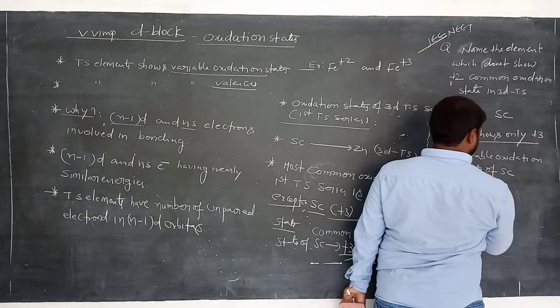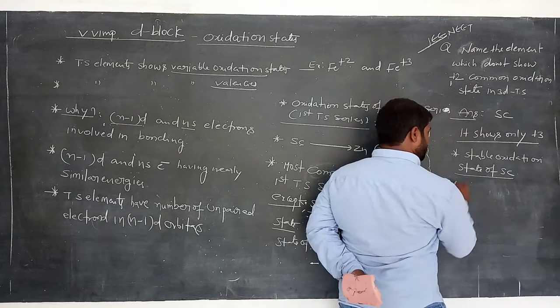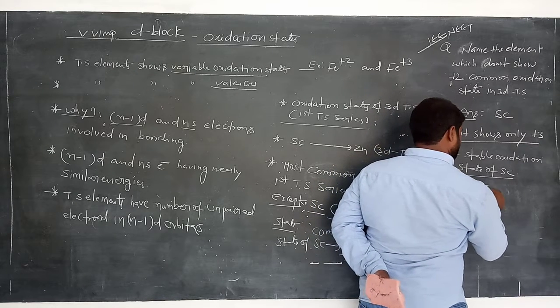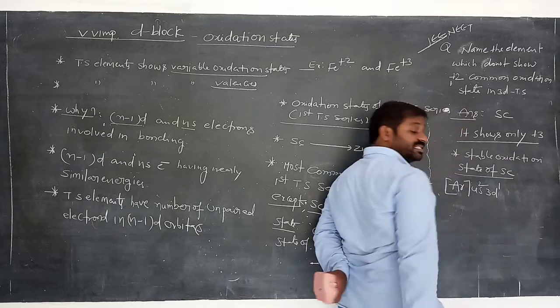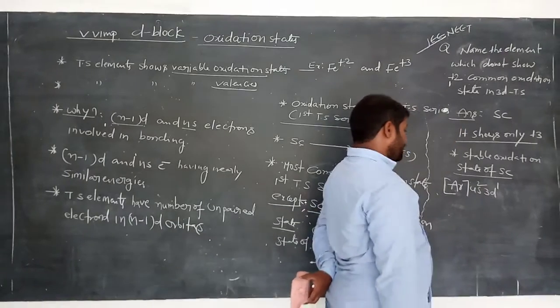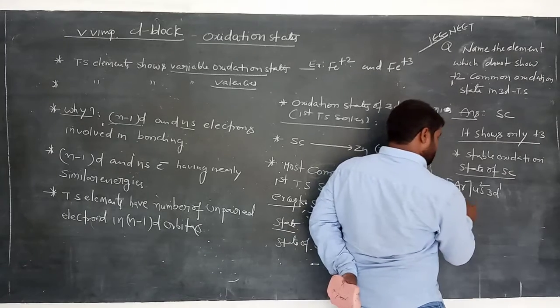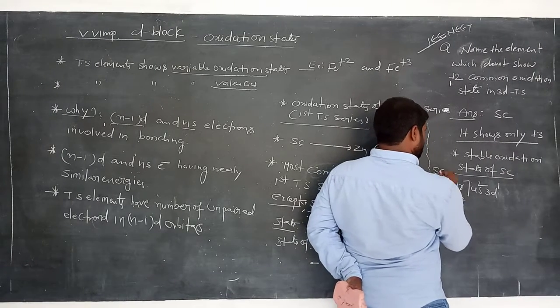Remember this. What is the electronic configuration of scandium? Argon 4s2 3d1. Am I right? So this is argon, the noble gas, 18 electrons here. Scandium's atomic number is 21.